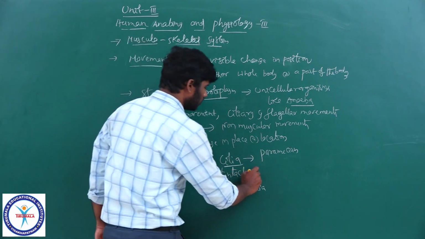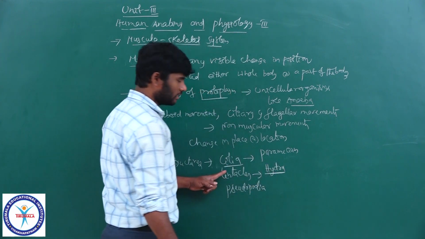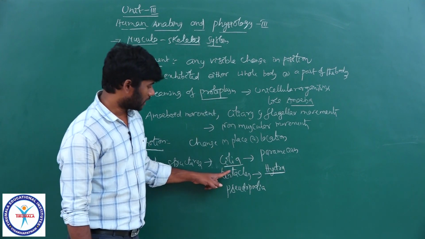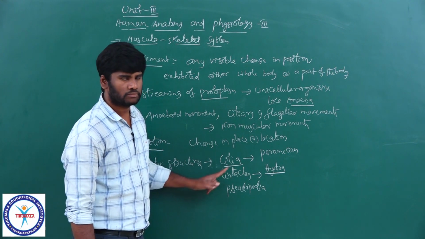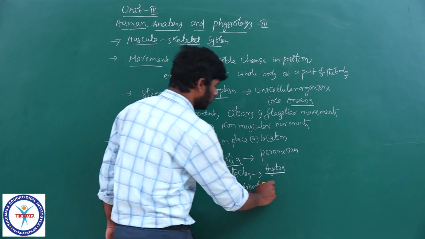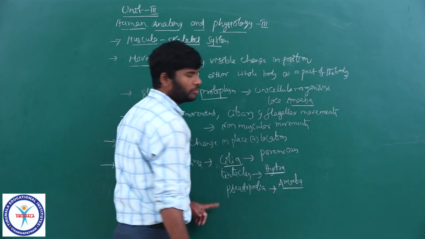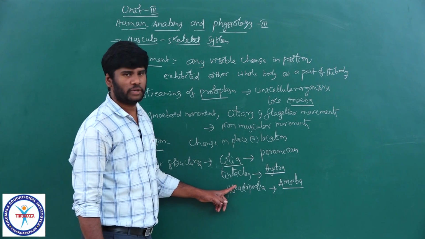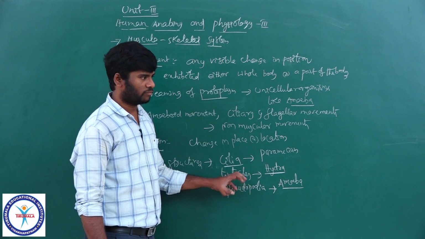For example, take hydra. In hydra, tentacles are present. Tentacles not only help in capture of prey, they also help in locomotion. And pseudopodia are seen in amoeba. Pseudopodia not only help in movement or locomotion, they also help in collection of the food materials.